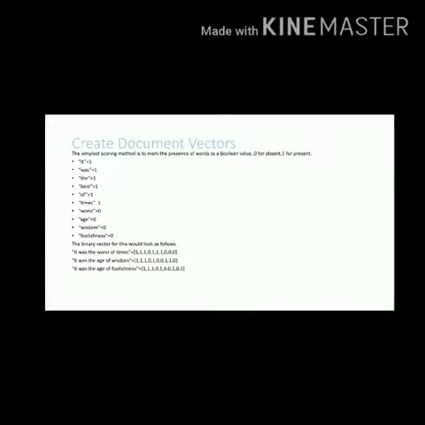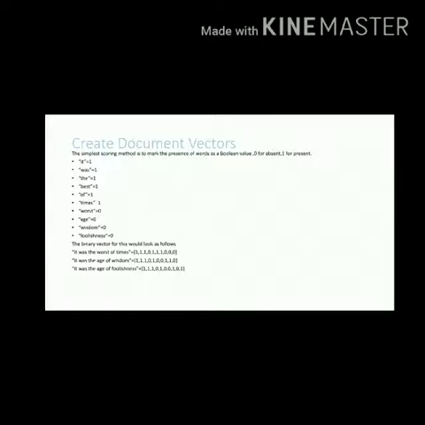The simplest scoring method is to mark the presence of words as a boolean value, 0 for absent, 1 for present. I have scored the designed vocabulary words with regard to the first sentence. The first 5 words of the vocabulary are present in the first sentence, that's why I have put ones for those, and the next 4 words are not present in that sentence, that's why I have put zeros for those. By doing it like this, we have to create the document vectors for all the sentences.